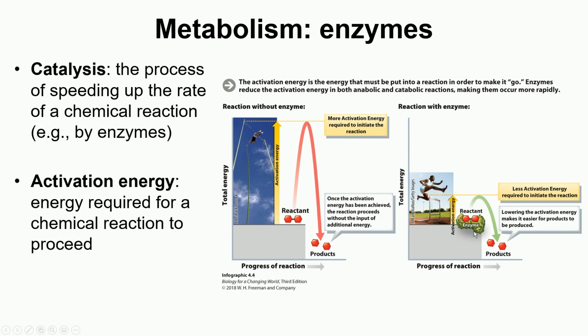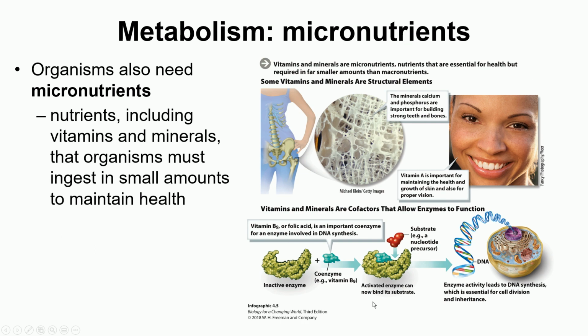But when the enzymes are there, only this much, going from here to here, is the activation energy required. So in the presence of the enzyme, the amount of activation energy which is required is reduced. Okay, so it's just showing you that in this situation, this person has to make that much long jump. In this situation, it's just taking a short jump. So that is the function of the enzyme. So enzymes are required in both catabolic and anabolic reactions.